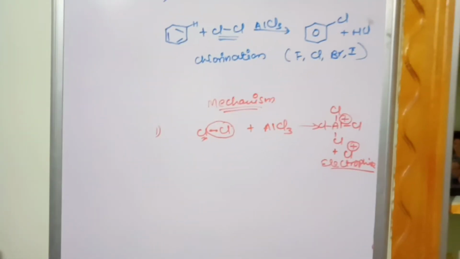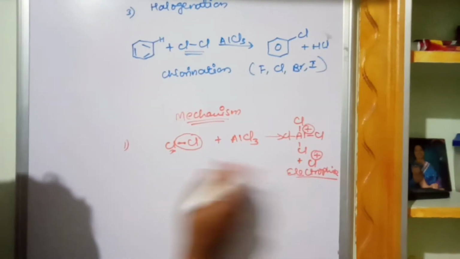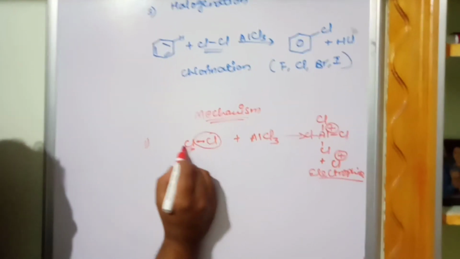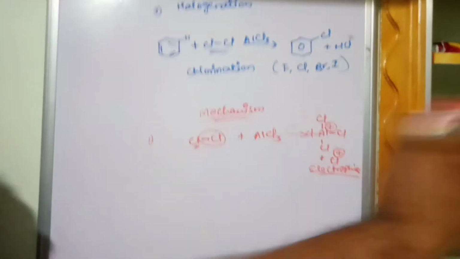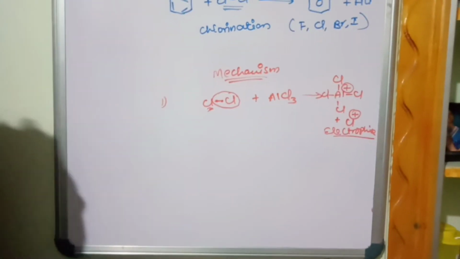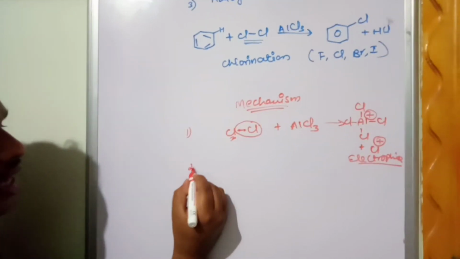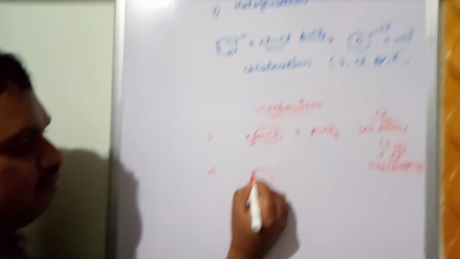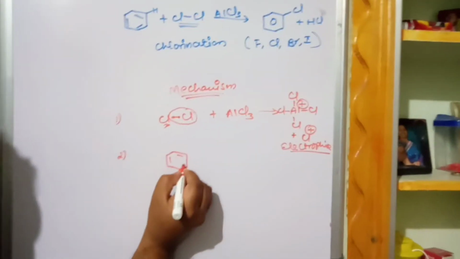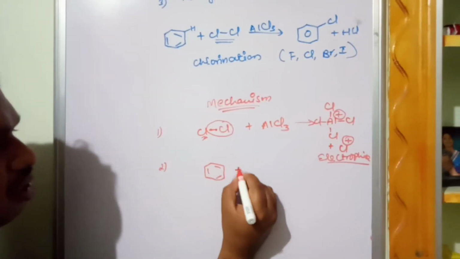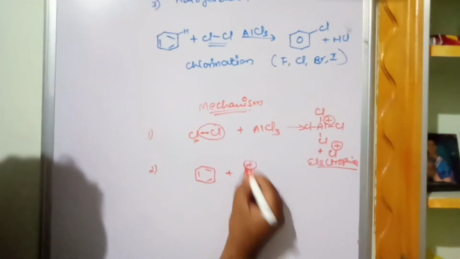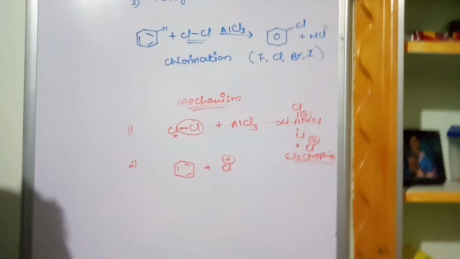So there is a generation of electrophile in the first step. Electrophile means chlorine cation. Positive charge indicates electron deficient because in the chlorine molecule, one of the chlorines takes the entire pair of electrons. It becomes deficient. Now this is the electrophile. Second step, the electrophile reacts with the benzene. The electrophile reacts with the benzene. So the electrophile, the chlorine cation, reacts with benzene.